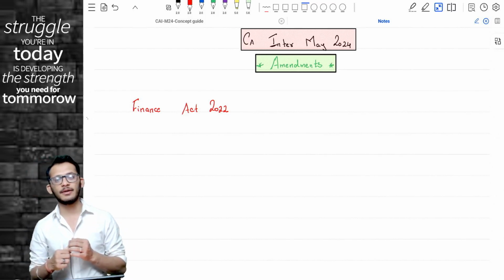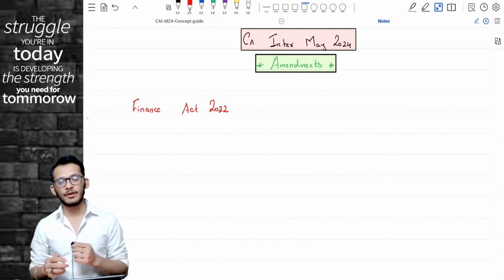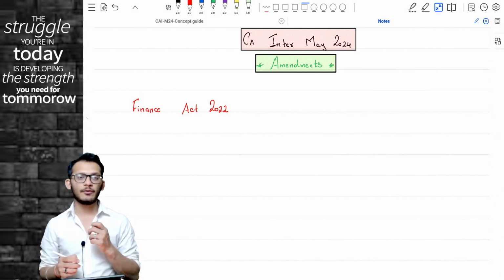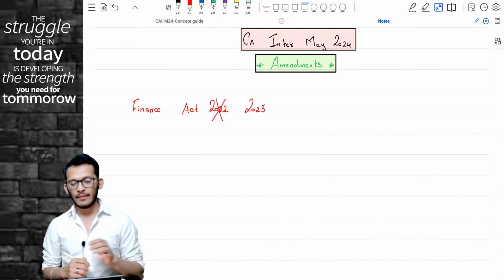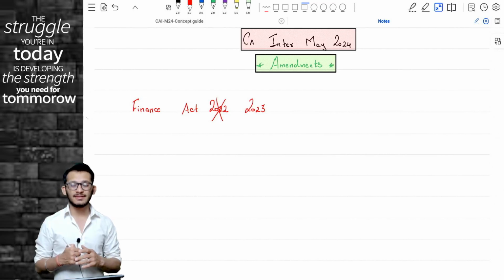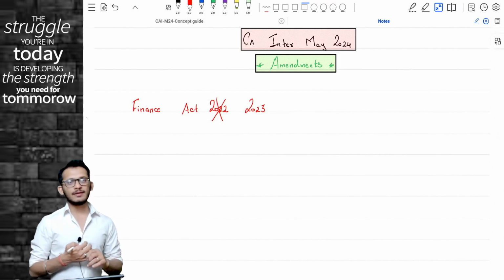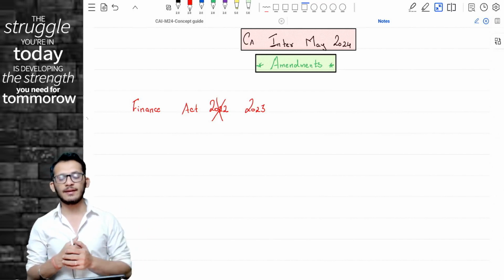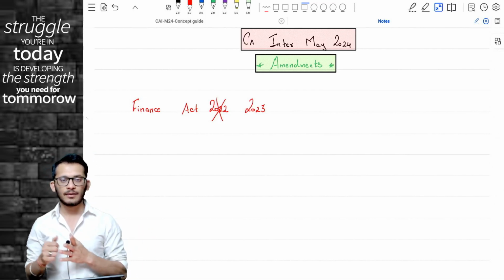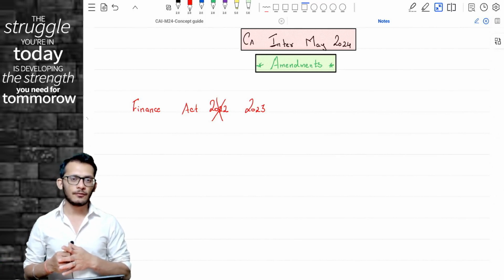For your exams, if you are going to attempt May 2024, you now have to read Finance Act 2023 as well. Yes, and therefore these amendment lectures have become extremely critical for you to understand what are the changes which have happened from the previous time you wrote your exams in November 2023 to the next, May 2024.